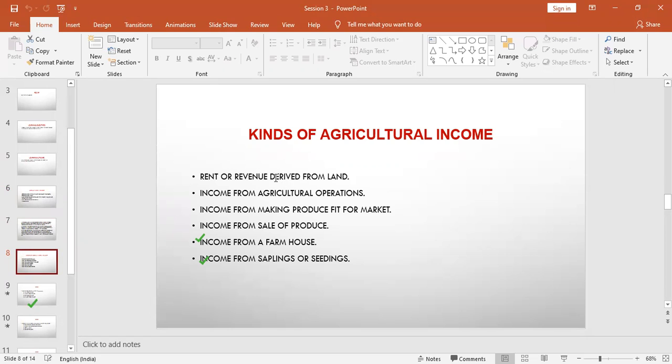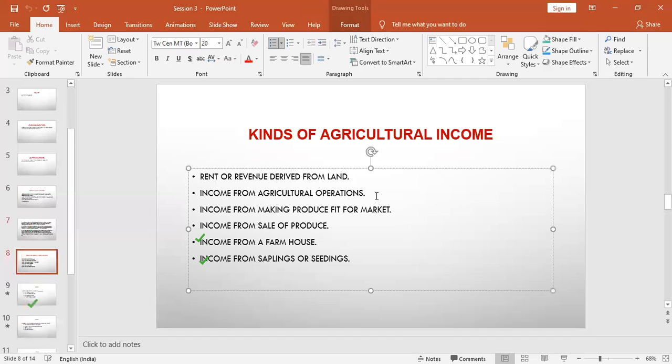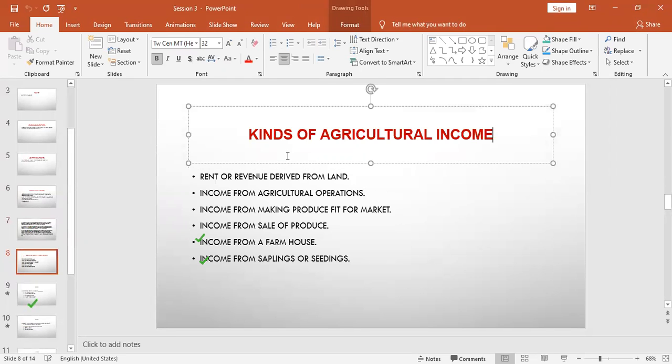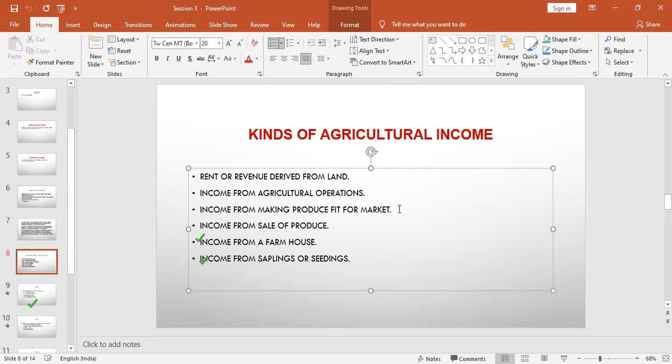The second point is income from agricultural operations. Any income you derive from agricultural operations is also considered under the kinds of agricultural income. The third point is income from making produce fit for the market. Any produce you cultivate in your agricultural land which is fit for sale in any market, be it in the cities, villages, or any part of India, also comes under the purview of agricultural income.